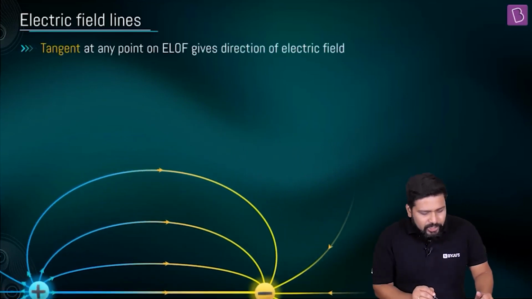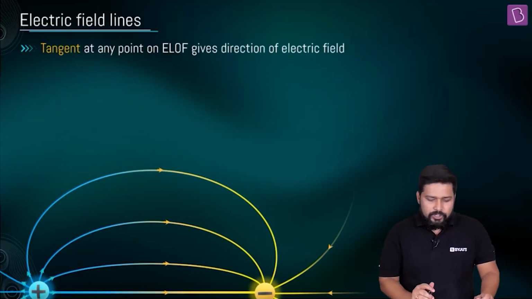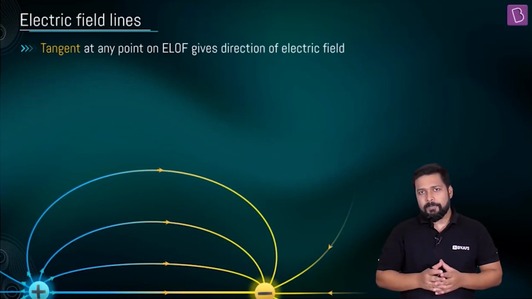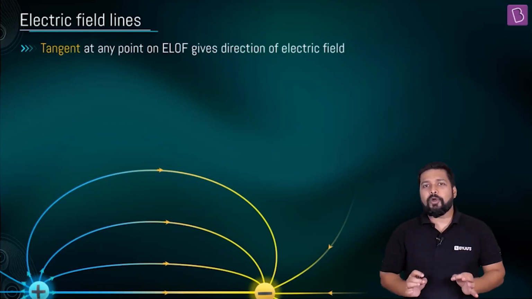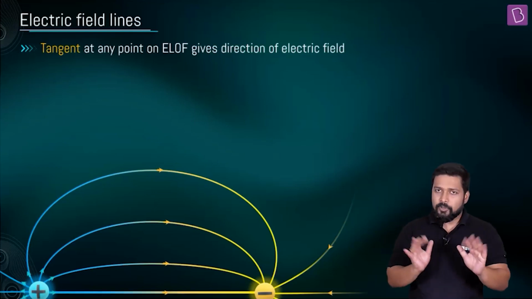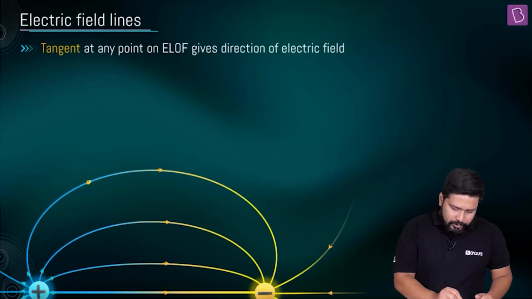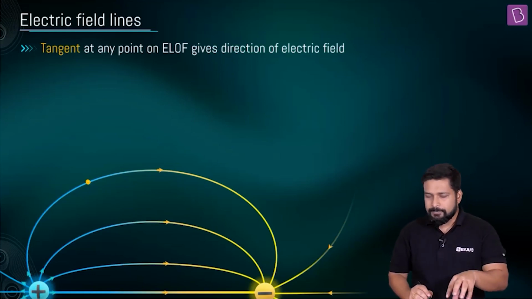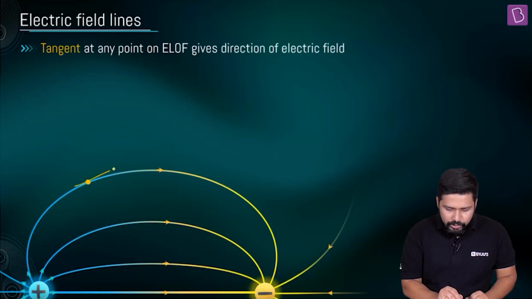The tangent at any point on the electric lines of force gives the direction of the electric field. Now understand. If you draw a tangent, and you have drawn these electric field lines beautifully, the tangent at any point gives you the net direction of the electric field at that point. Don't trust me? Look over here. Suppose I take a point over here. What will be the net direction of the electric field? Definitely I need to draw a tangent. So this is the tangent, right? So this is going to be the direction of net electric field.